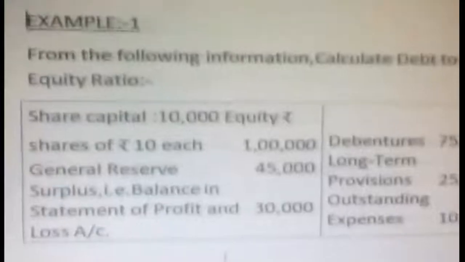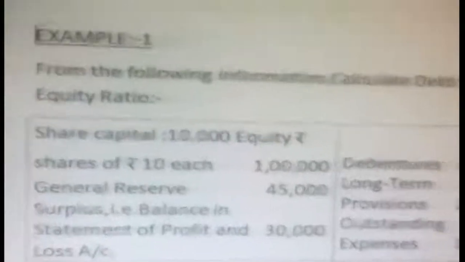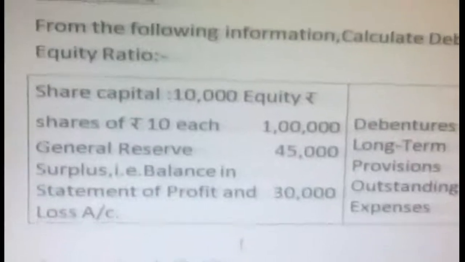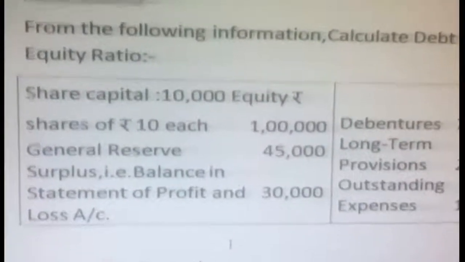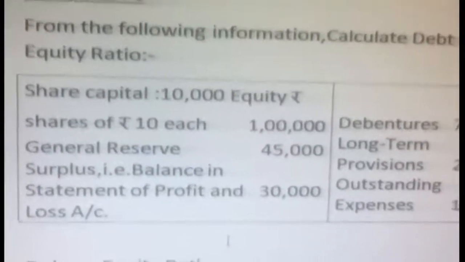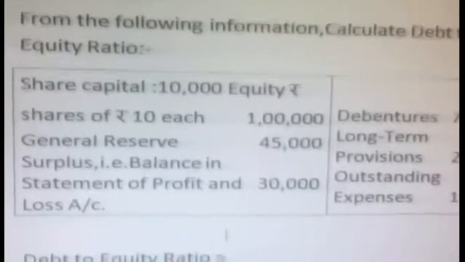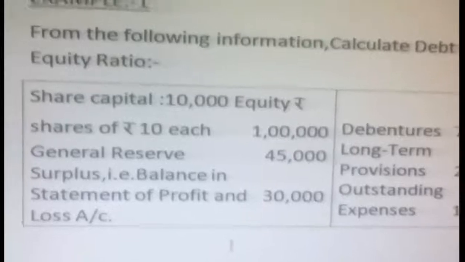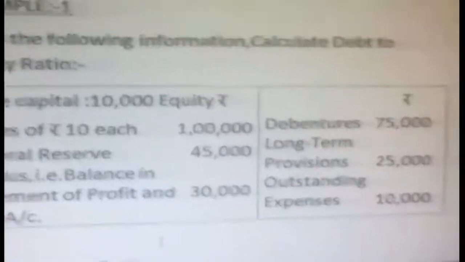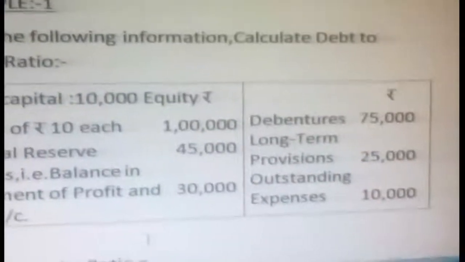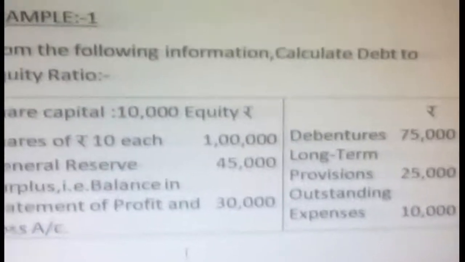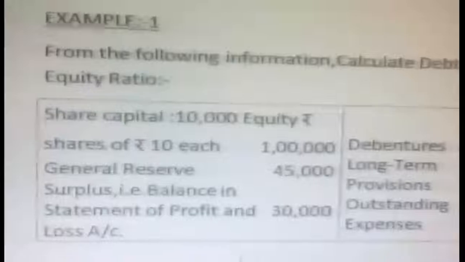Now we will see some examples about debt to equity ratio. From the following information, calculate debt to equity ratio. Information available: share capital 10,000 equity shares of 10 each, becomes 1 lakh. General reserve 45,000. Surplus balance in statement of profit and loss 30,000. Then debentures 75,000. Long-term provisions 25,000. Outstanding expenses 10,000.